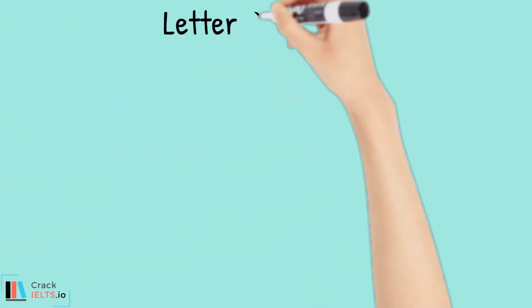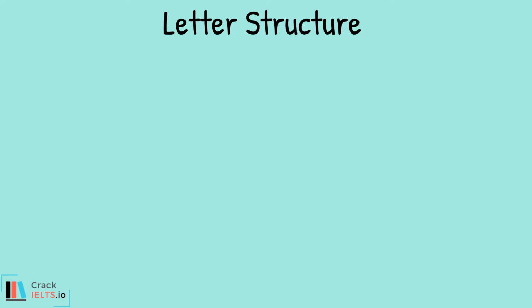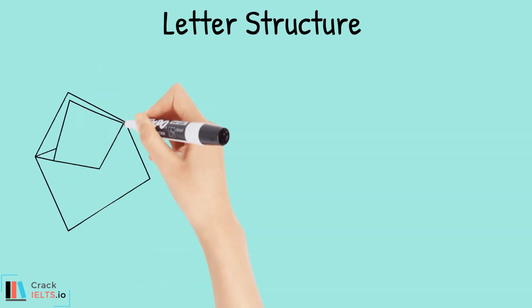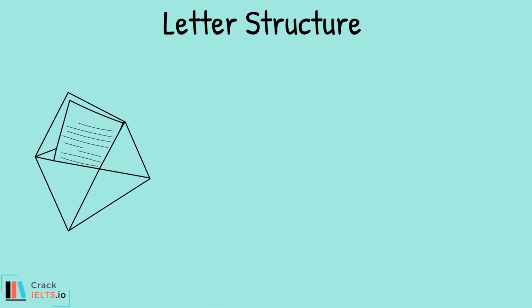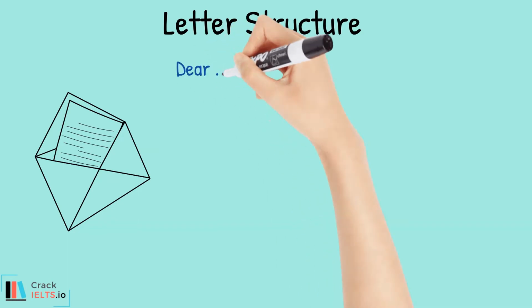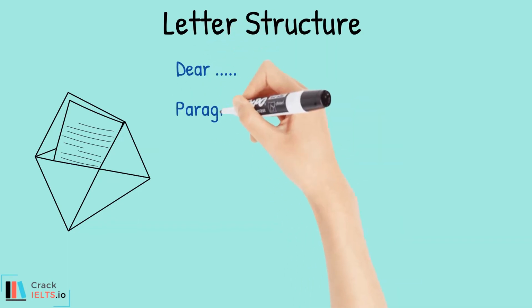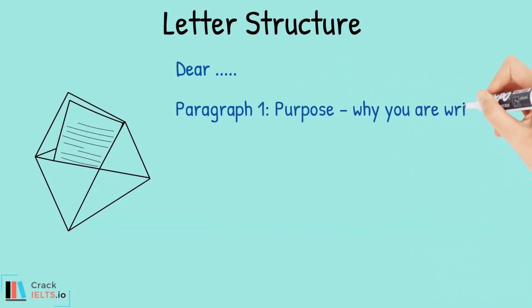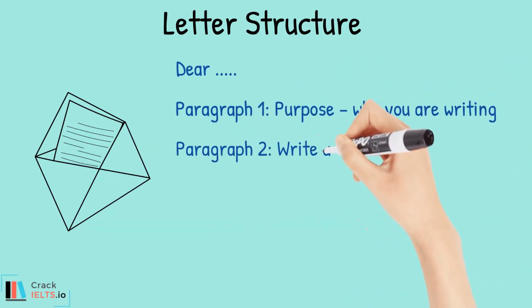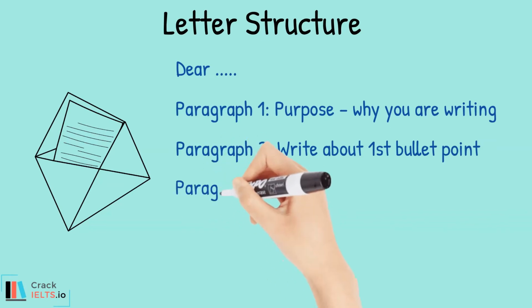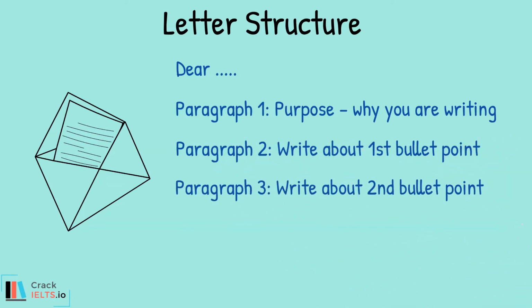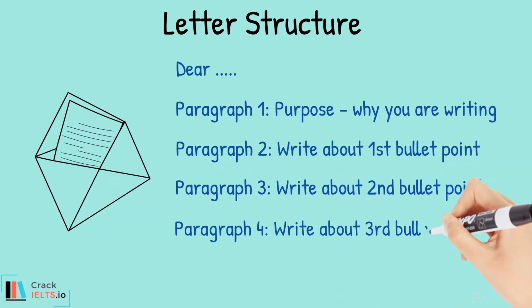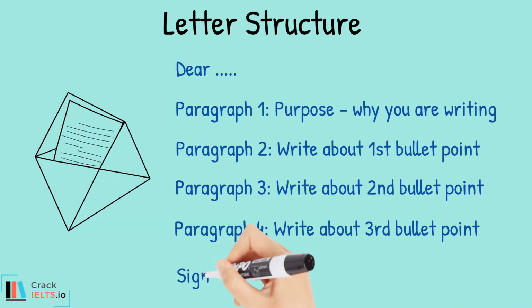To help you plan, use the letter structure. The layout of IELTS letter should follow the structure of the question and consist of 4 paragraphs with a greeting at the beginning and a sign-off at the end. Use this easy to remember 6-part structure. Dear, with the name of the person you are writing to. Paragraph 1, purpose, why you are writing the letter. Paragraph 2, write about the first bullet point. Paragraph 3, write about the second bullet point. Paragraph 4, write about the third bullet point. And finally, the sign-off.